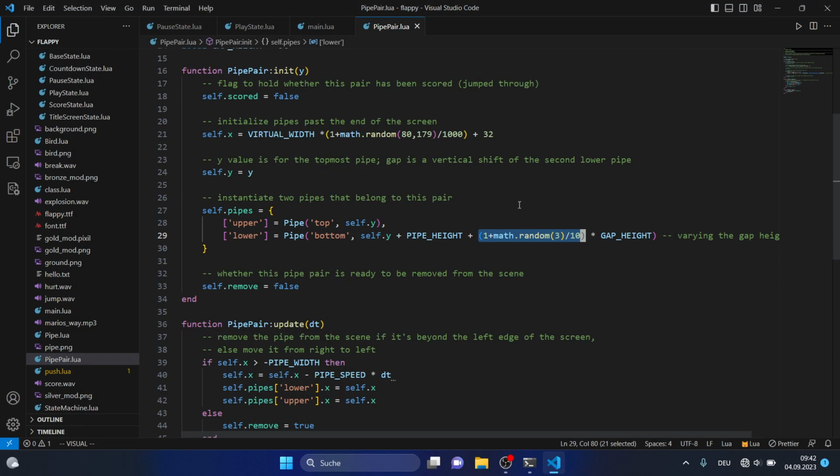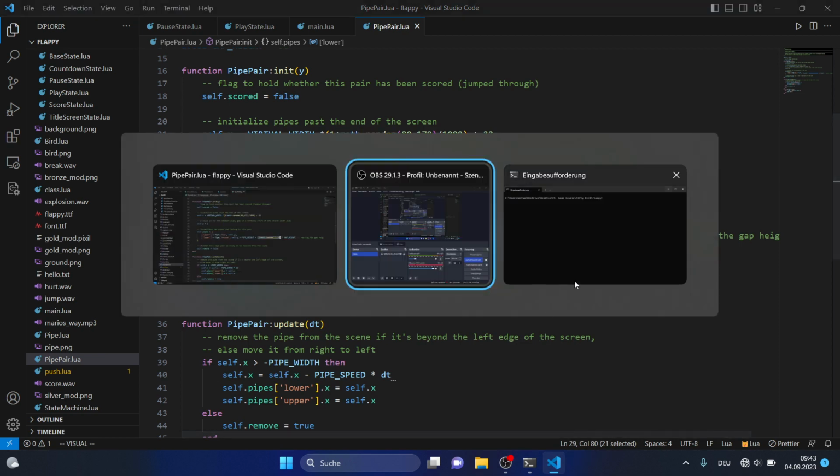In this task you had to try varying the gap of the pipes. Second, altering the distance between the pipe pairs, and third, implementing a pause state in order to pause the game. So let's see the first point. How did this work?